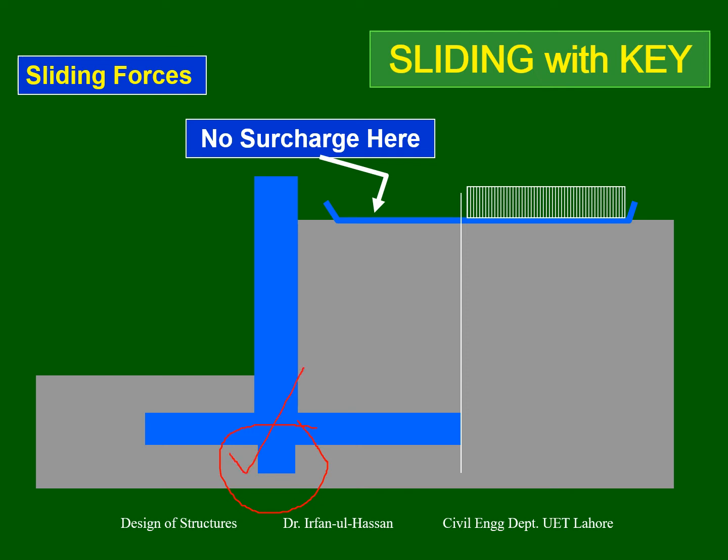So by the provision of the key, a lot of things are changing. Why? Because the bearing pressure will now be important, which was not computed initially, and we have to compute this bearing pressure. The resisting force against the sliding will now change, because the bearing pressure is now present, and in this case the resisting force needs to be recomputed.